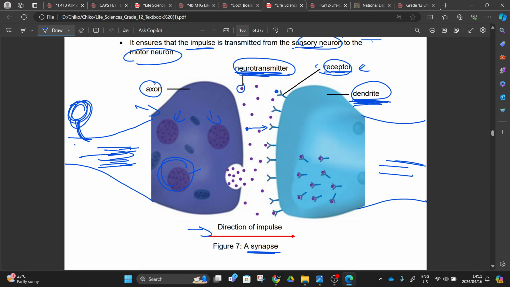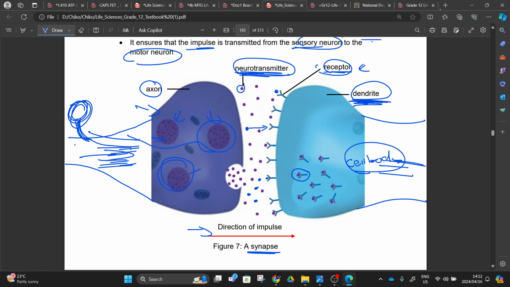If the message that I'm bringing here is different from this one, it means that I'm going to produce a different neurotransmitter, right? And these different neurotransmitters are going to be received here, and then the message is taken to the cell body, to the nucleus. When it arrives at the nucleus, it's going to be interpreted and sent again to the other part of an axon, doing the same thing. This is how we send the message from one neuron to the other.